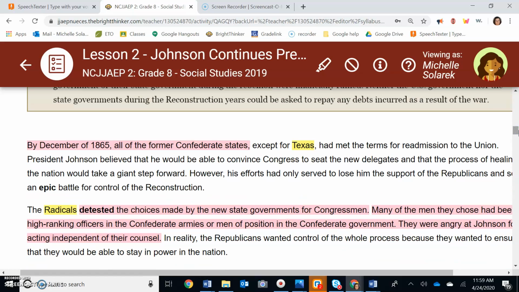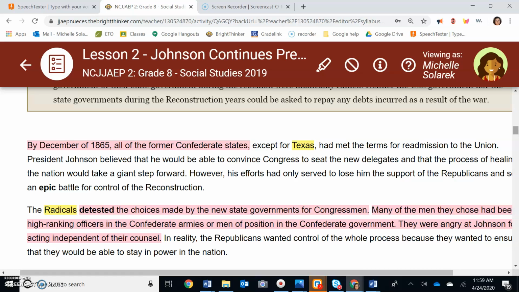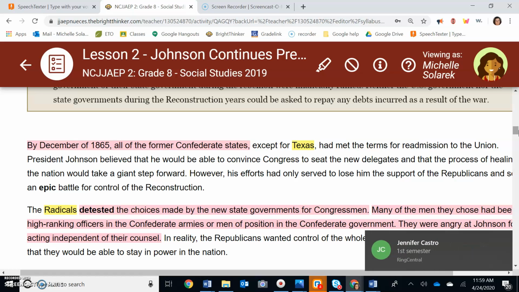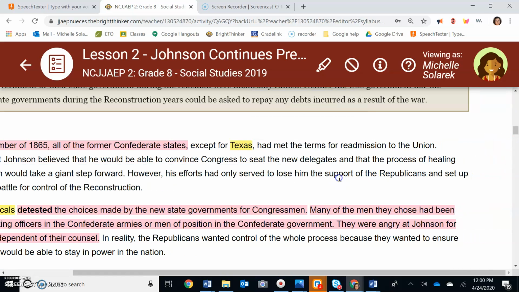Okay, so now let's come look at this. By December 1865, all the former Confederate states had joined except for 1. Who was the one? It was Texas. So, your next answer, Texas. By December of 1865, all of the former Confederate states, except for blank, met the terms of readmission to the Union. So you should be writing down